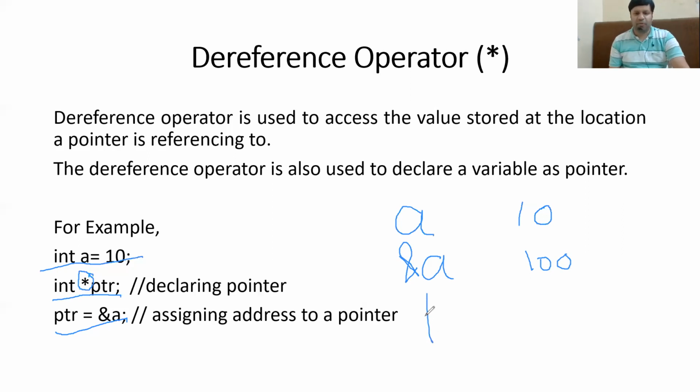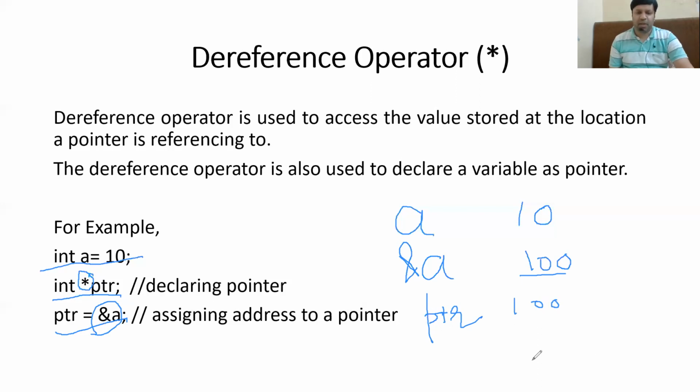Now, if you try to print the value of PTR, what does PTR contain? PTR contains the address of a, and the address of a is 100. So that means if you try to print PTR, then 100 will be displayed on the screen.